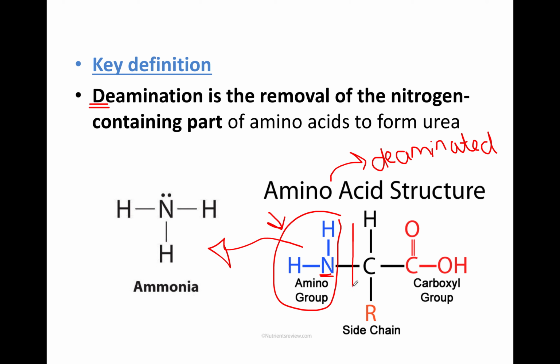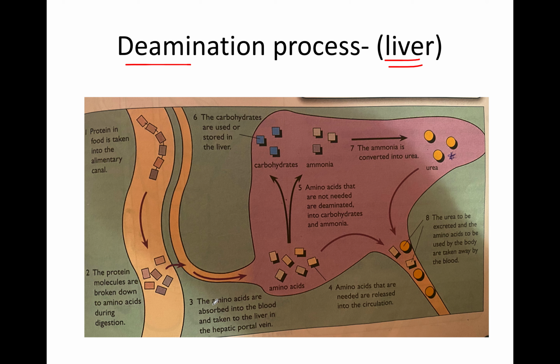This process happens in the liver, and we call it deamination, and the major product is ammonia. When this part is broken off, we call this amino acid a deaminated amino acid, and the part that contains the nitrogen, NH2, we call ammonia. So if we go back to this figure, page 155, figure 12.3,